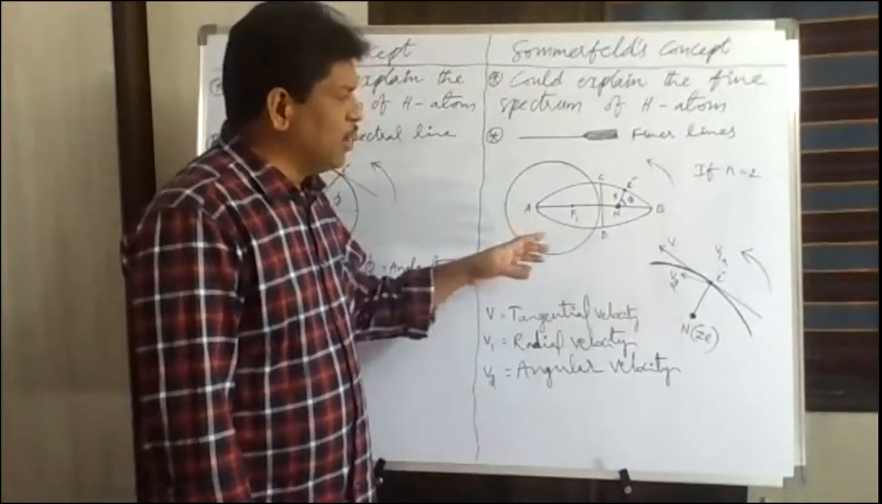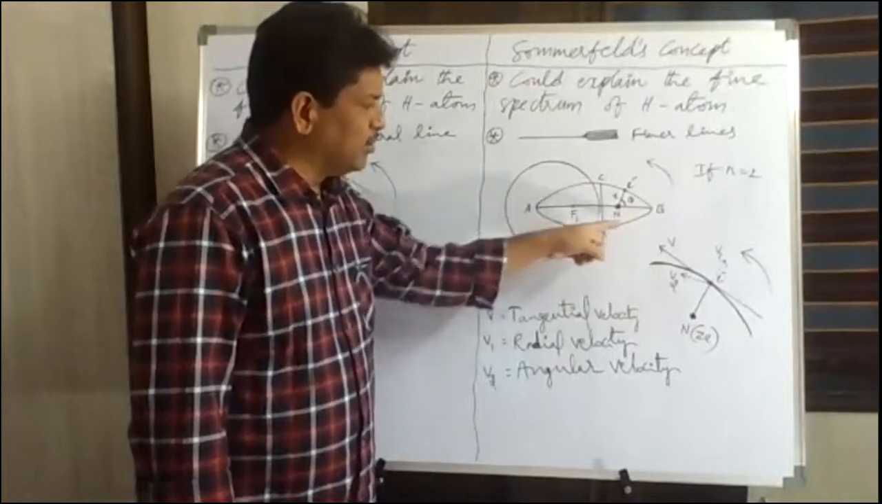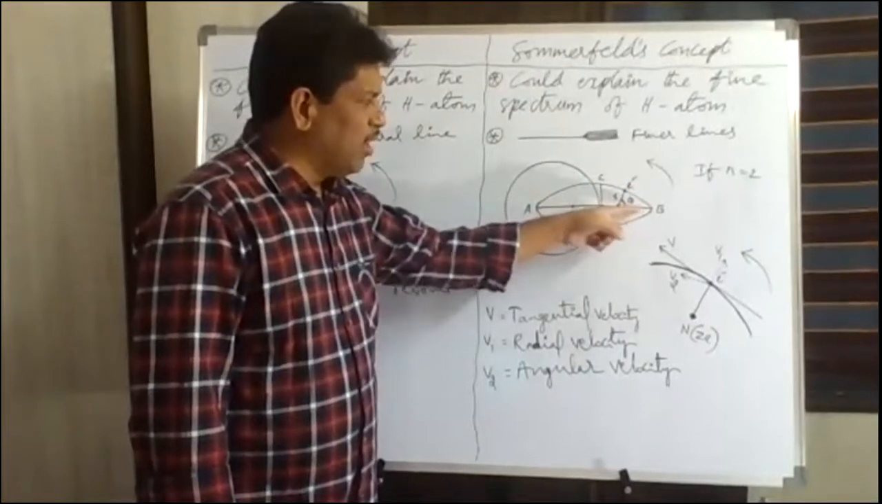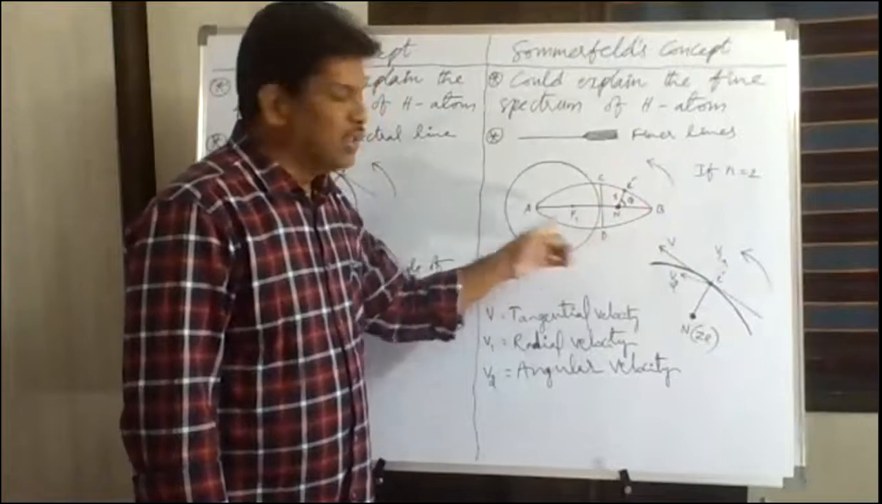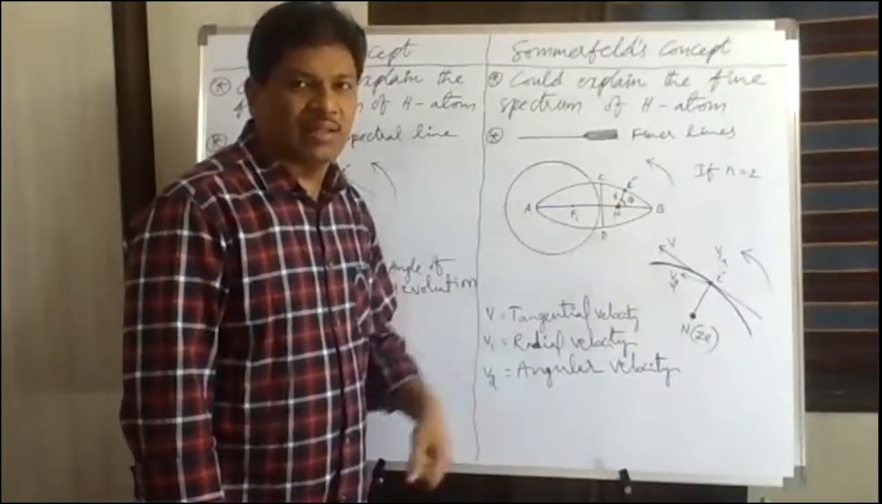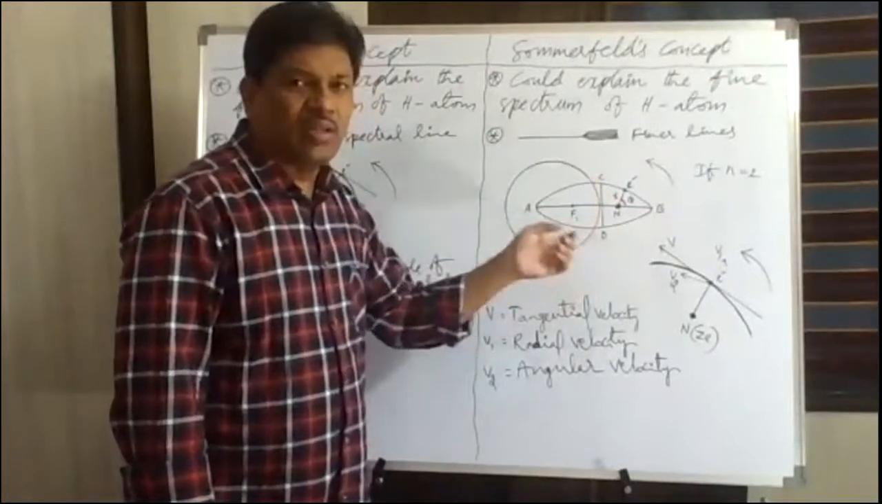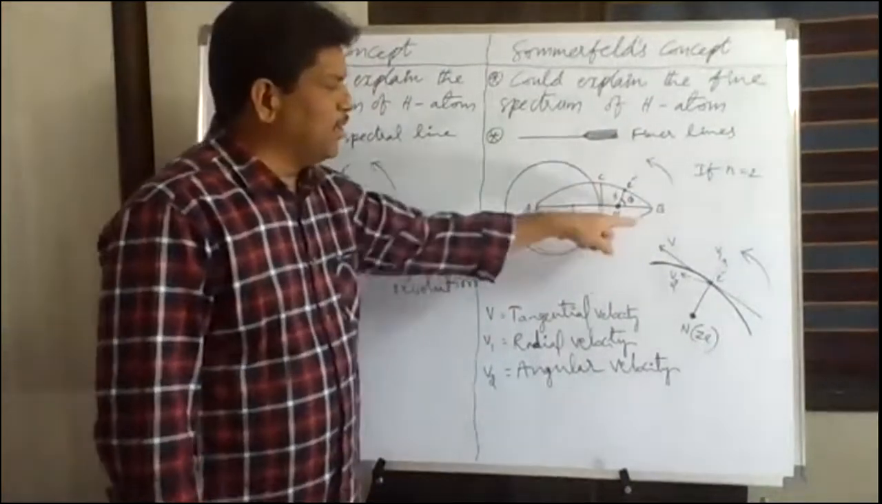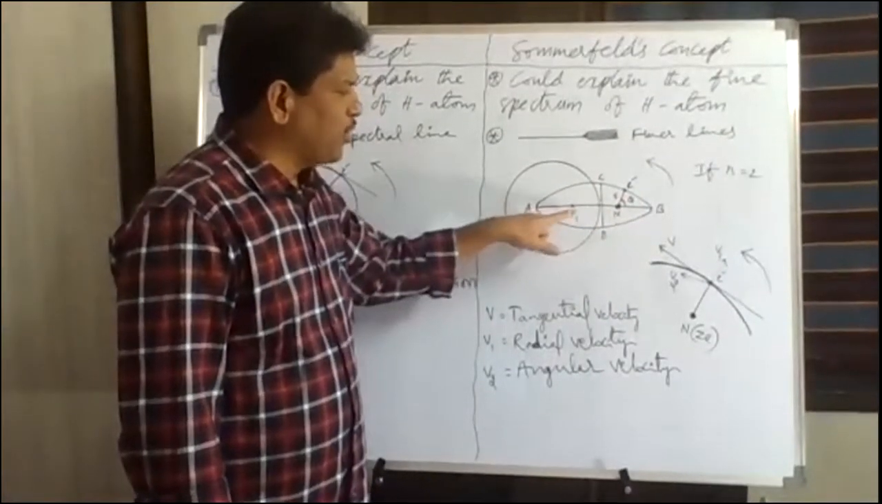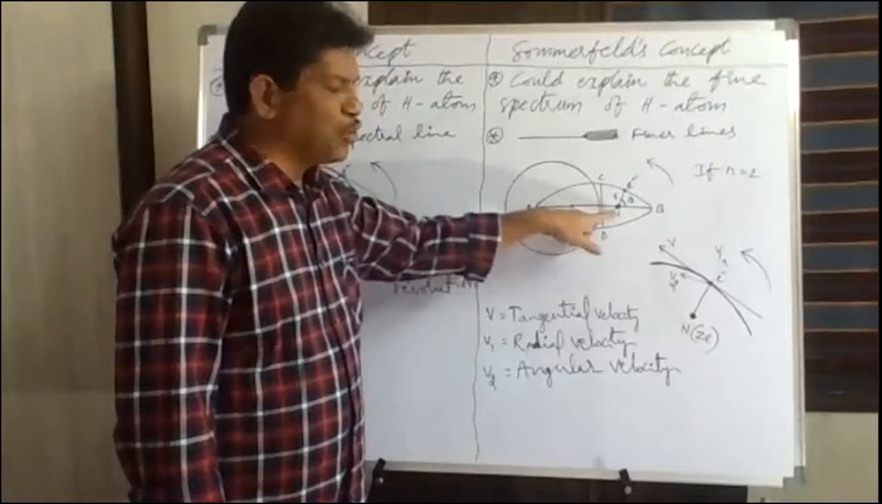So when you take an ellipse, there are two axes: one is the major axis, one is the minor axis. What does AB represent here? Major axis. And CD represents the minor axis. Also remember that for each ellipse, there will be two foci, focus 1 and focus 2.